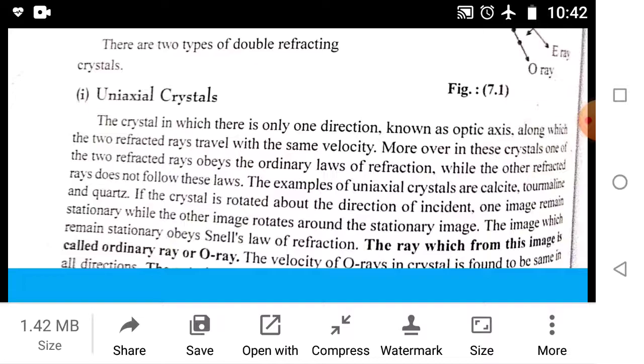If the crystal is rotated about the direction of the incident ray, one image remains stationary while the other image rotates around the stationary image. The image which remains stationary obeys Snell's law of refraction. The ray which forms this image is called the ordinary ray, and the velocity of the ordinary ray in the crystal is found to be the same in all directions.